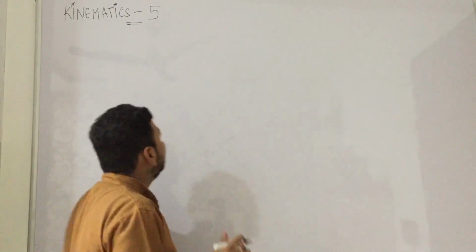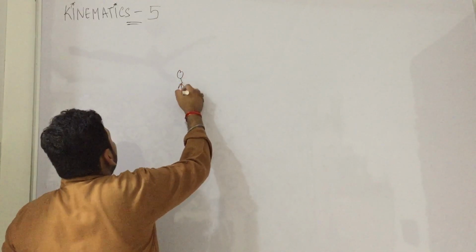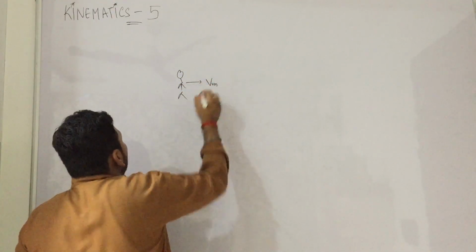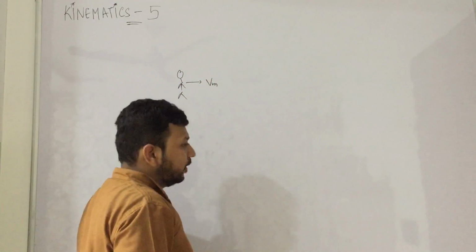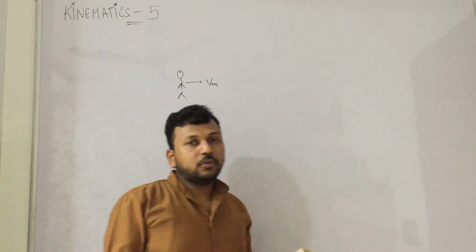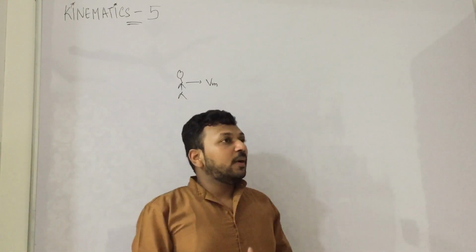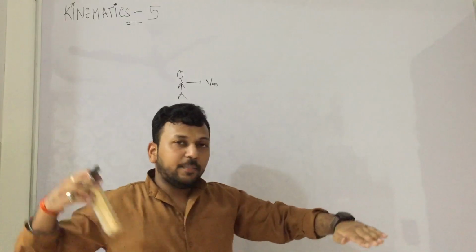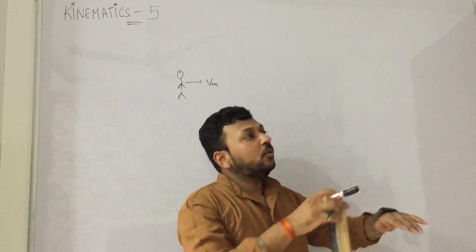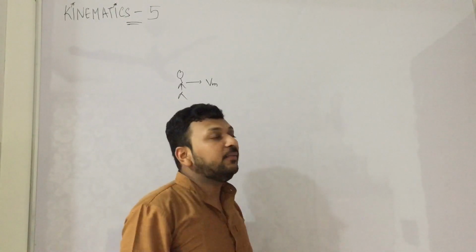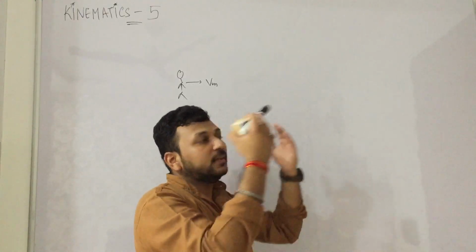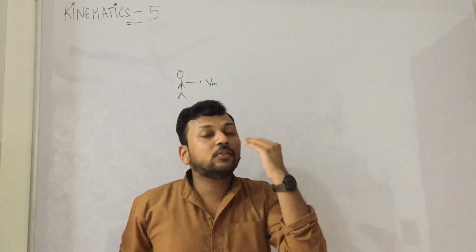This is very much practical. If a man is moving at a velocity of Vm, you can try it whenever the rain happens. If the rain is falling like this and a man is going like this, he will experience the rain to be coming like this. Sometimes it pinches on the face.